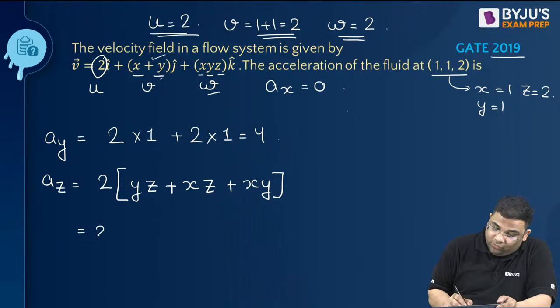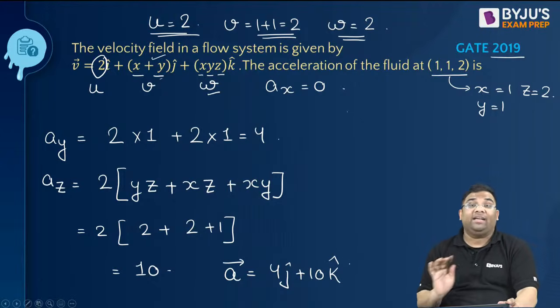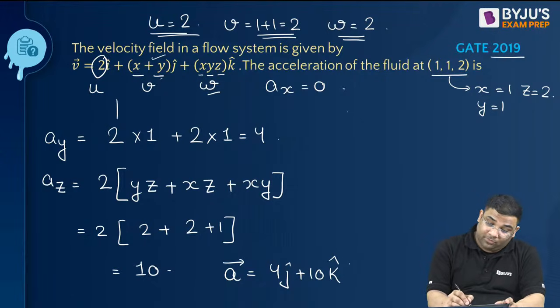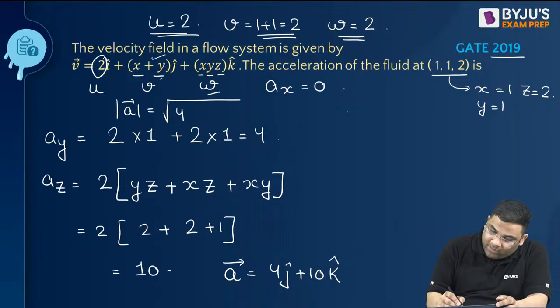So this becomes 2 times YZ, which is 2, XZ is 2, XY is 1. We get 10. So I can say the acceleration vector will be 0 i cap plus 4 j cap plus 10 k cap. This is the vector. And if I ask you the magnitude, the magnitude will be root of ax square plus ay square plus az square. That is 4 square plus 10 square, giving 10.77, as rightly found by many people.